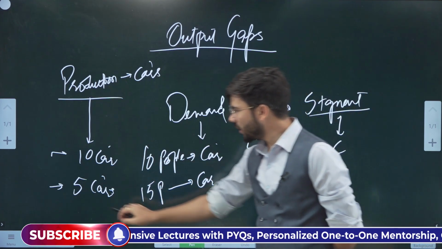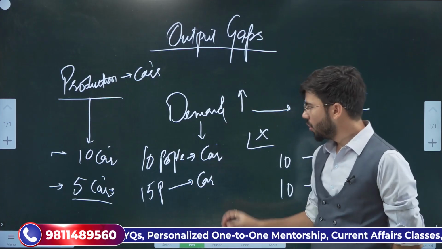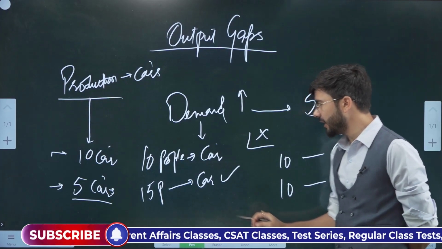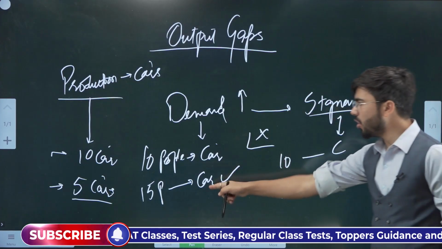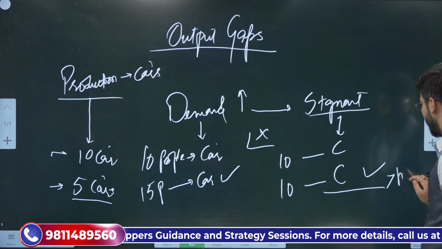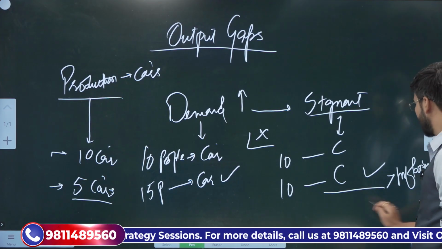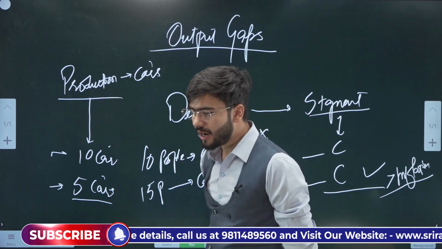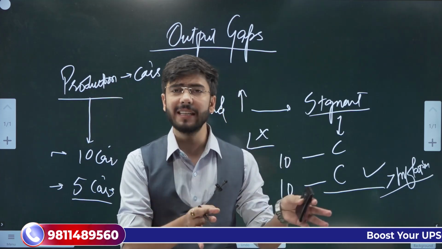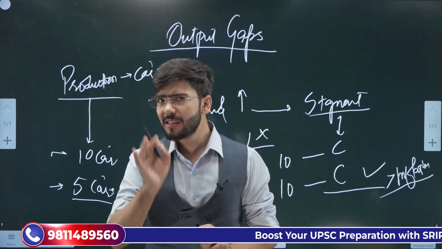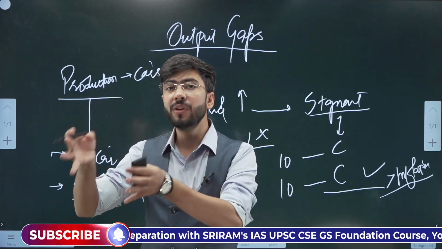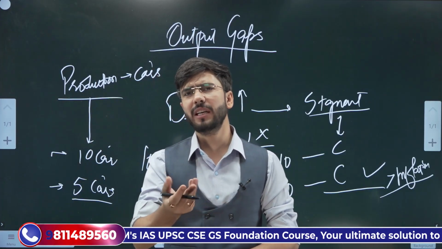Now we have only 5 cars, and the people who are creating the demand, who want this car, they are either 15 or 10. In both the cases, there will be one thing for sure, that will be inflation. Why? Because the demand is exceeding the supply, which means that the supply is less and demand is more. This means that there are more hands who have money, they are chasing few goods. That is what inflation particularly is defined as.